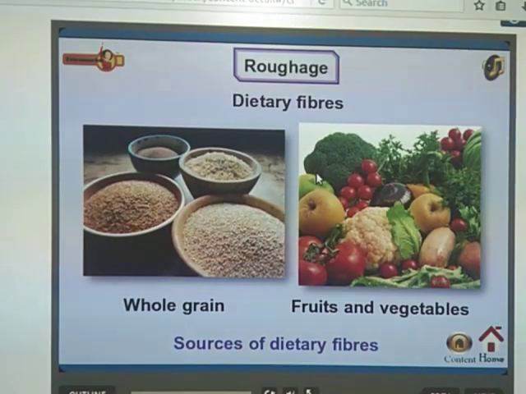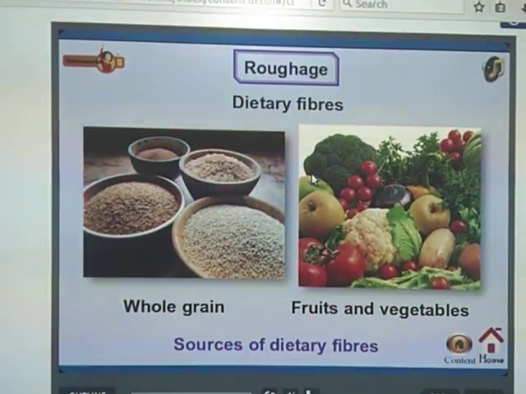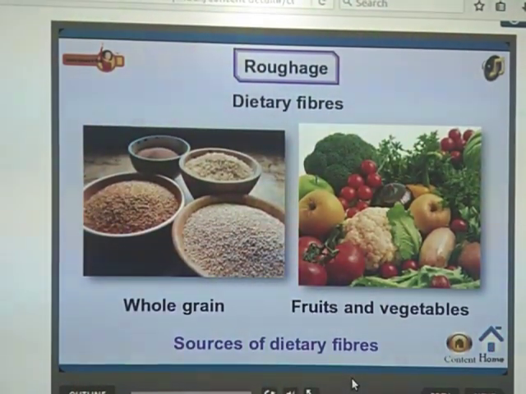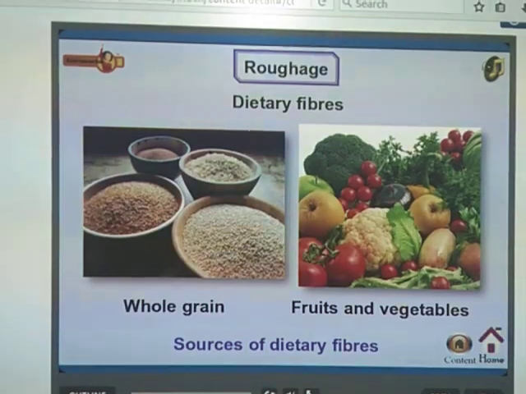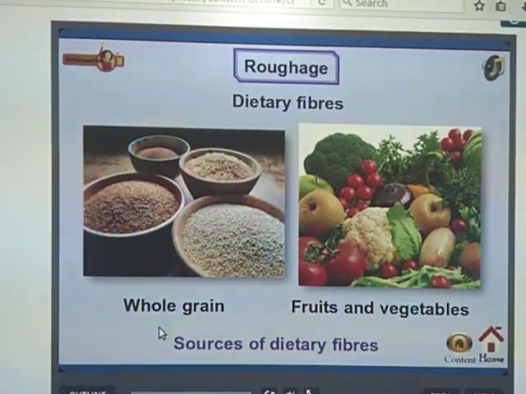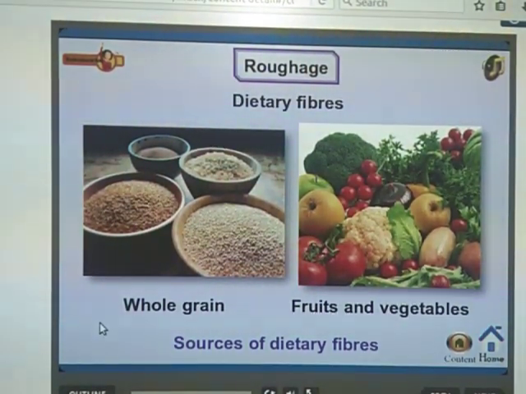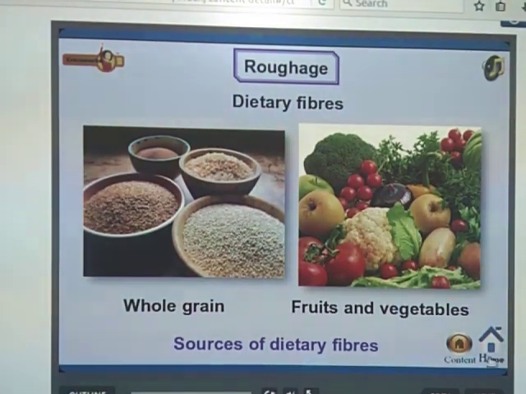Because they help us rid waste materials from our body. Some sources of dietary fibers are whole grains, fruits and vegetables.